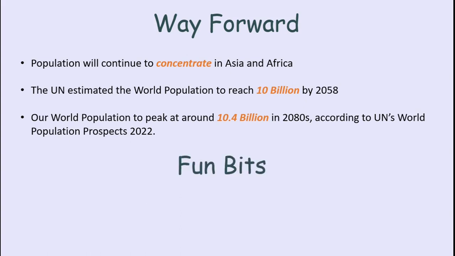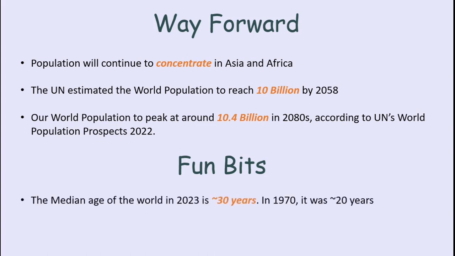Some fun bits about our population. The median age of the world population is currently 30 years. For comparison, if we look at 1970, it was 20 years. So in the last 53 years, our population has grown older by 10 years.